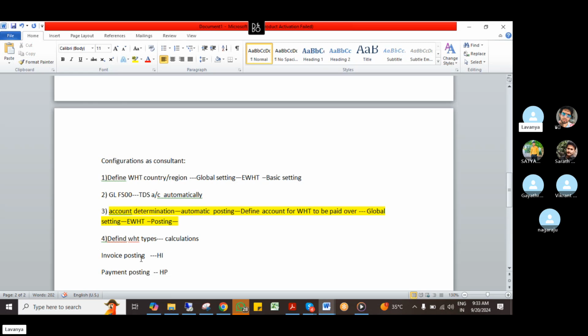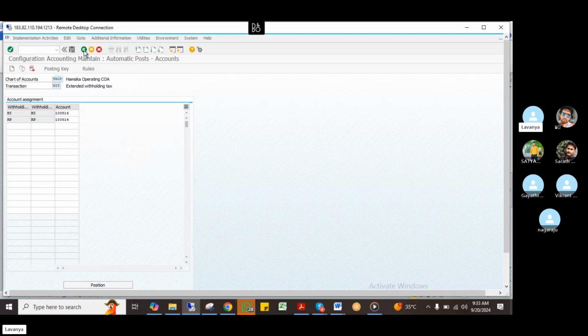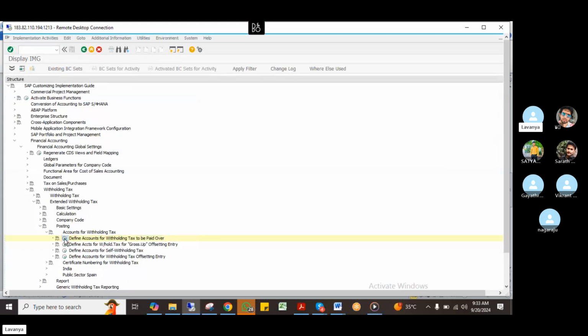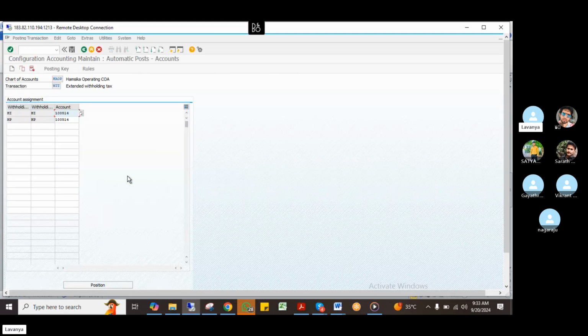One is invoice posting, where first we receive the invoices, next we will pay, right? In that scenario we have to define the tax type. Tax types means nothing but posting related. But the configuration comes under the calculation part. If you come to here, okay, wait, I will open another one.